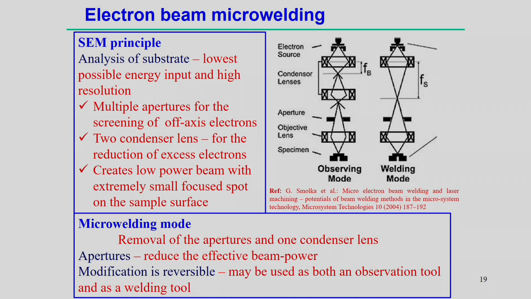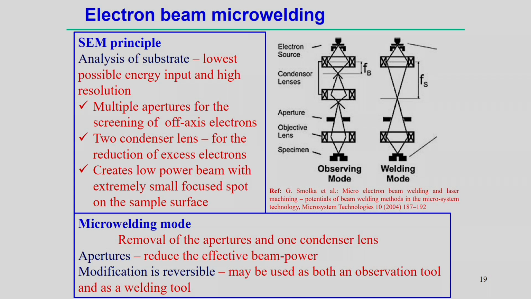Now, there is some development even for electron beam micro welding processes. In electron beam micro welding processes, it follows the scanning electron microscope principle. So, it is possible to develop a micro welding application for the electron beam welding process just using the principle of the scanning electron microscope, or it is possible to convert a scanning electron microscope to an electron beam micro welding process. In the SEM principle, you can see the analysis of the substrate with the lowest possible energy input and high resolution, that is the principle of the scanning electron microscope.